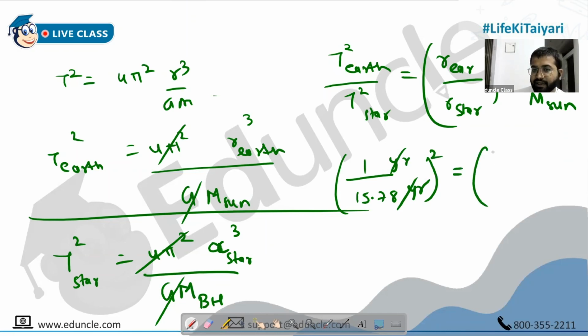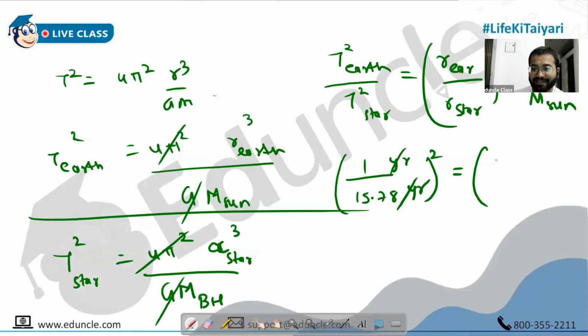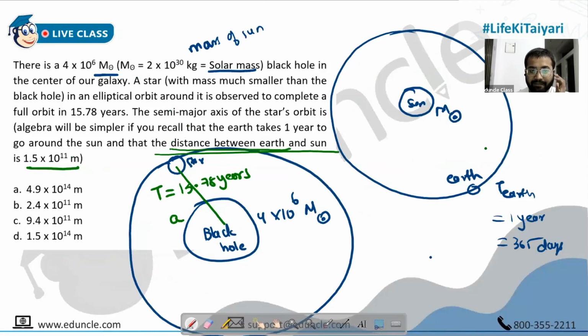Squared. This is equal to the radius of Earth, which is 6,400, no, not the radius of Earth. It's the radius of the orbit of Earth. I told you that. It is given to us, and that is 1.5 into 10 raised to 11 meters, the distance between Earth and Sun.